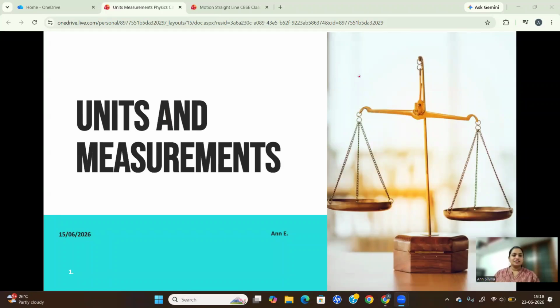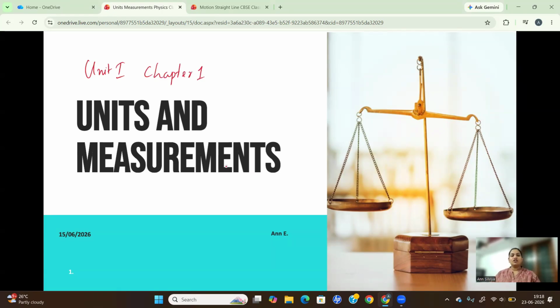So, we are going to learn the first chapter in physics in class 11. The chapter is units and measurements. And you all know that in your textbook, the whole content is divided into several units. Some of the units have like 2 to 3 chapters in them, and several other units have only one chapter. So here you have the first unit. It has only one chapter in it. So that's the first chapter that we are going to learn today, that is units and measurements.